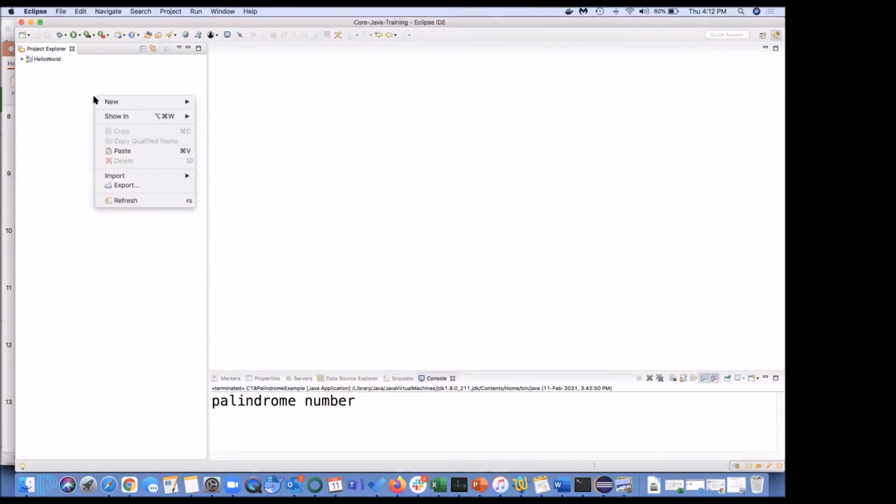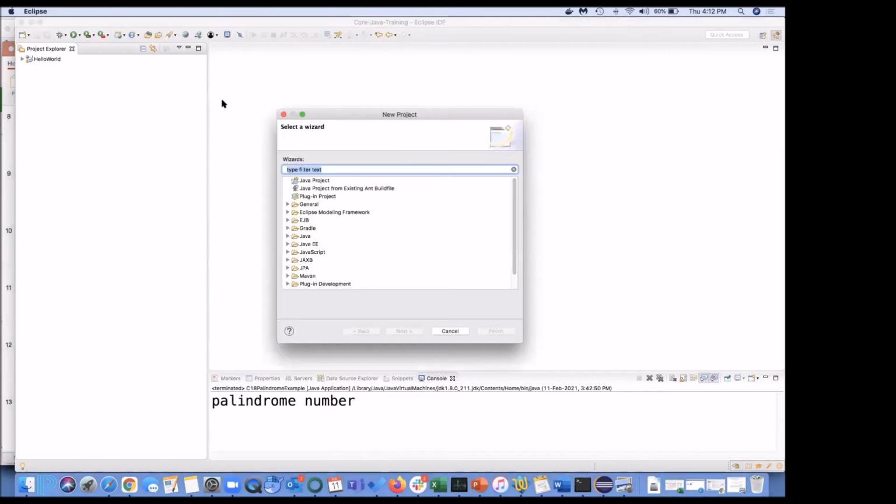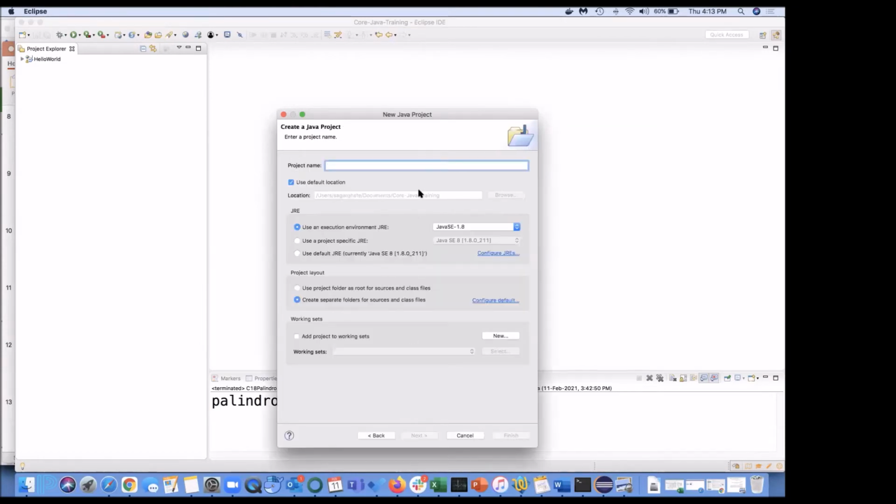Okay, what I will do, right click, new, now project. Which kind of project? Application client, connector, dynamic web project, EJB, enterprise, static web project, fragment, others. I don't need anything from this, so I will just click on project. And here you can see Java project, a simple Java project we will create. So Java project, next. And I can give the name Day2 Java as my project name.